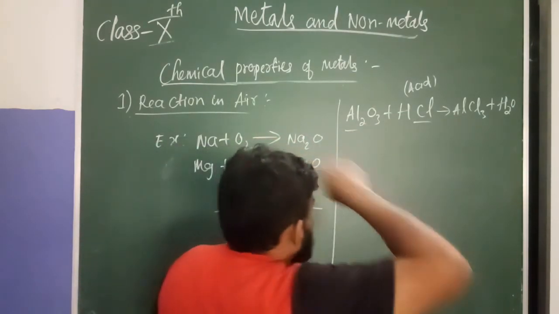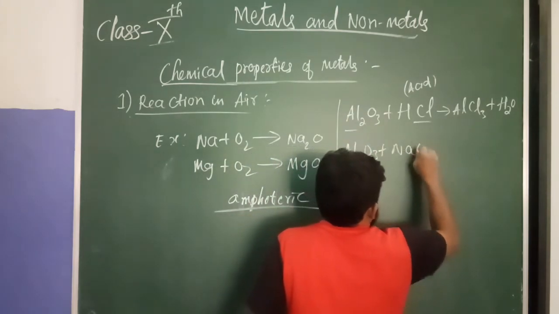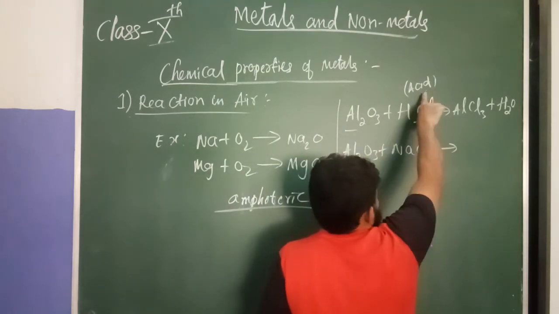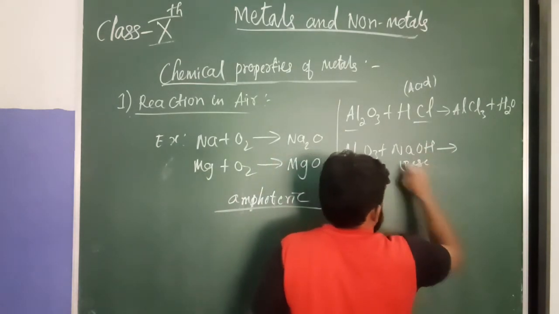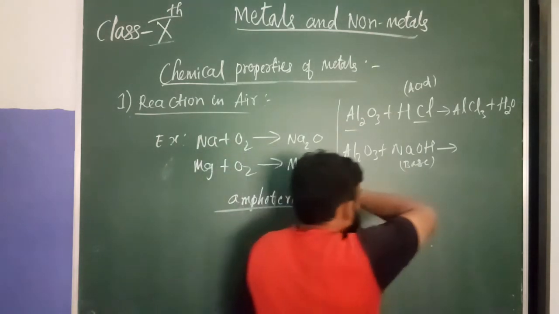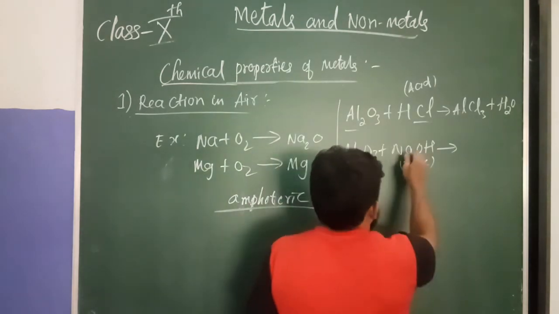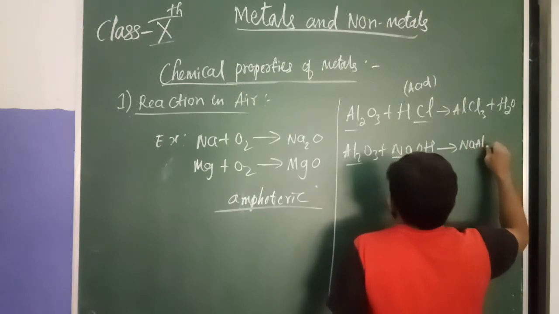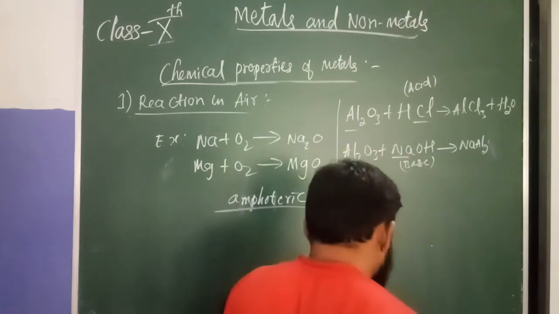Similarly, when you give a base, Al2O3 plus NaOH. NaOH is sodium hydroxide solution, which is a base. Aluminium oxide plus sodium hydroxide gives sodium aluminate plus water.